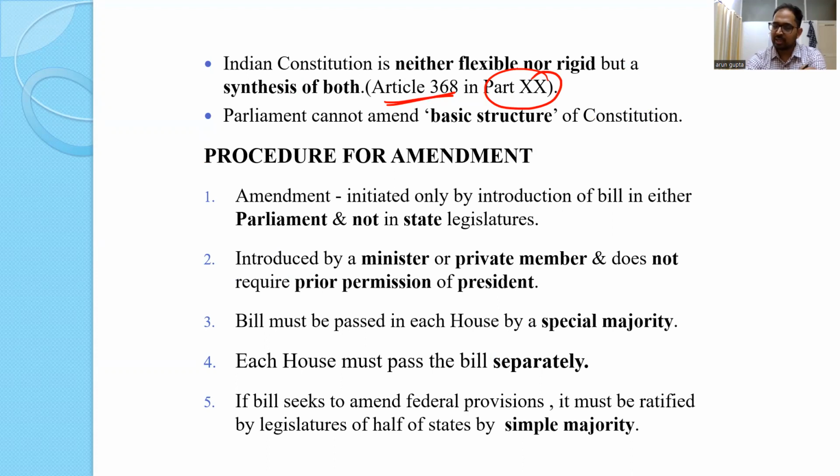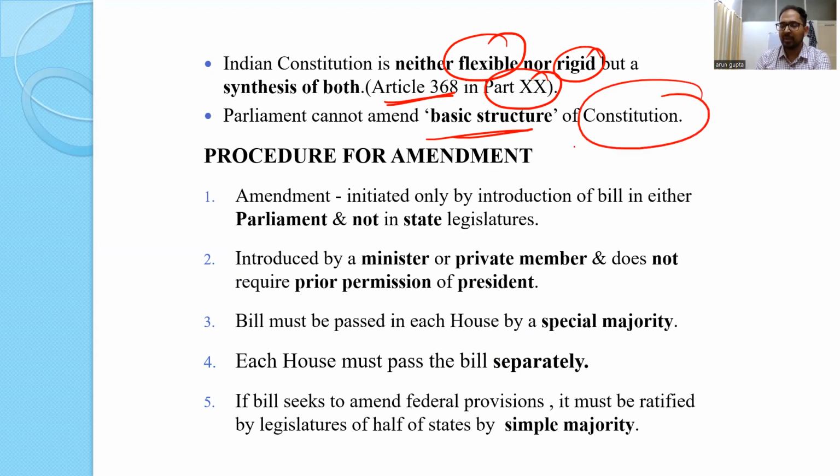That is why there is an amendment procedure, so it is not rigid, but the amendment procedure is not that easy. So we can say it is not very flexible either. So it is a mix of both. That is, sometimes it is rigid. For example, the basic structure doctrine. We will talk about the amendability of the Constitution in the basic structure chapter, the next chapter. Okay. So you can wait for that for basic structure. So basic structure of the Constitution, Parliament cannot amend. So that is the part of rigidity of our Constitution.